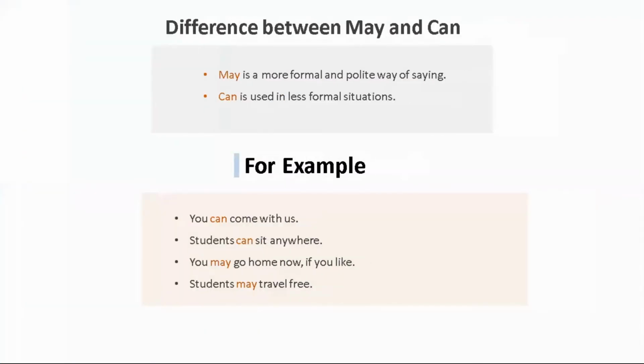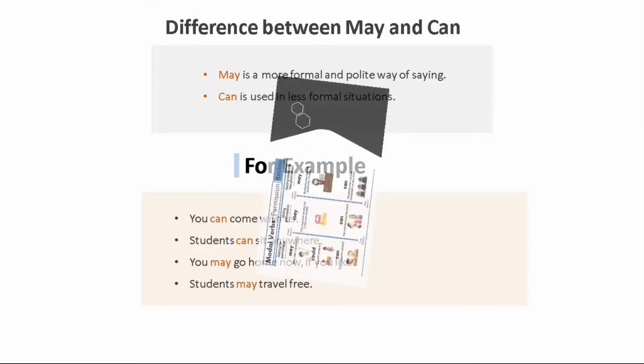The next point is, what is the difference between may and can? May is a more formal and polite way of saying something, but can is used in less formal situations. For example, you can come with us. The second is, the student can sit anywhere. You may go home now if you like. The students may travel free. So, here is the difference between may and can.